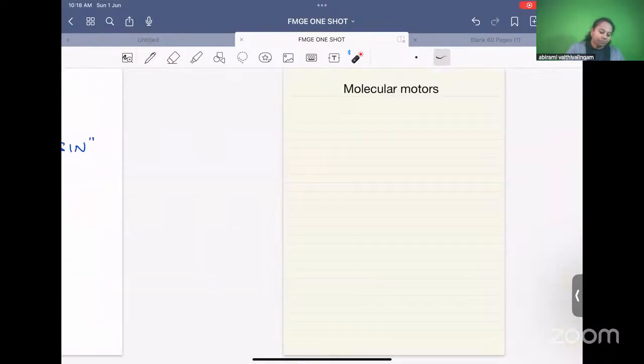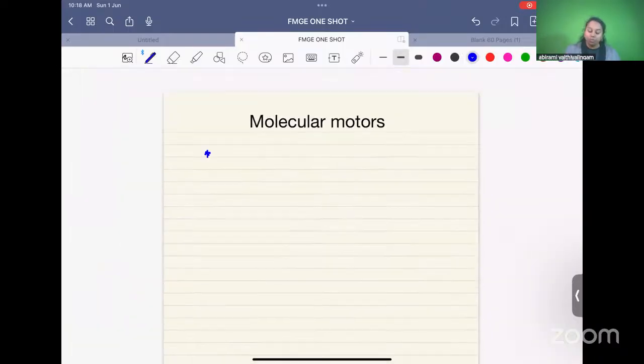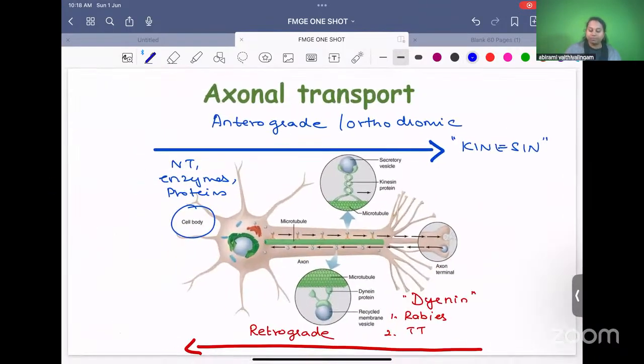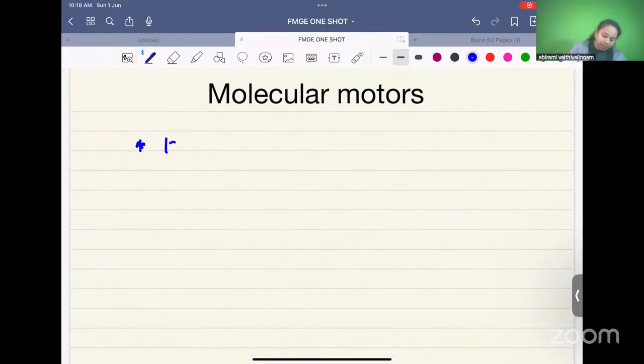So there was a question on molecular motors. Recently, your FMG paper had this question. What is a molecular motor? Any substance which is going to move another substance. That is a motor. Motor means it should move something else. What are the two molecular motors just now we saw? Kinesin and dynein, because they are moving substances on the axon. So the molecular motors are kinesin and dynein.